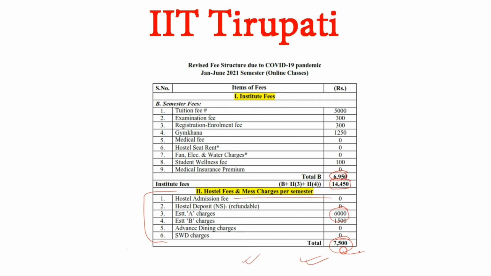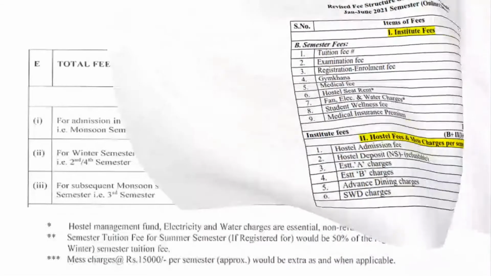For hostel fee, you can see that 7,500 is mentioned, but friends, trust me, this is not the actual fee, because this was an online semester, and it is also mentioned here that this is because of the online semester. You can expect that this will be something around 27,000, meaning add 20,000 to this.